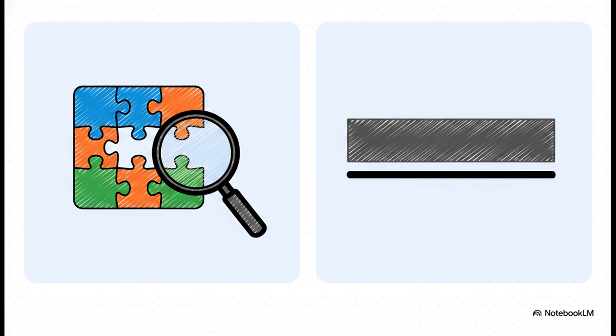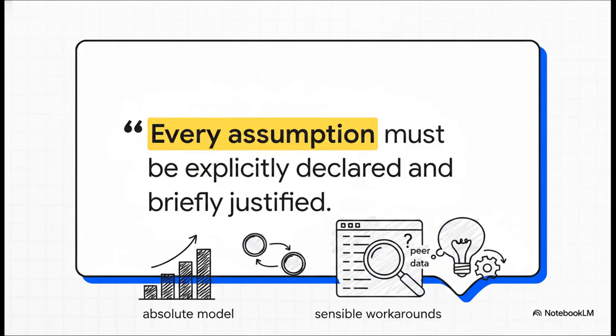Similarly, an APV model is great when debt levels are rapidly changing, so we can value tax shields separately. Here, we just have a relatively static snapshot of their leverage. Therefore, following the golden rule of valuation, every assumption must be explicitly declared and briefly justified. We are relying on the absolute and relative models we've built. Where external peer data is absent from the filings, we're going to propose sensible workarounds rather than just blindly guessing.